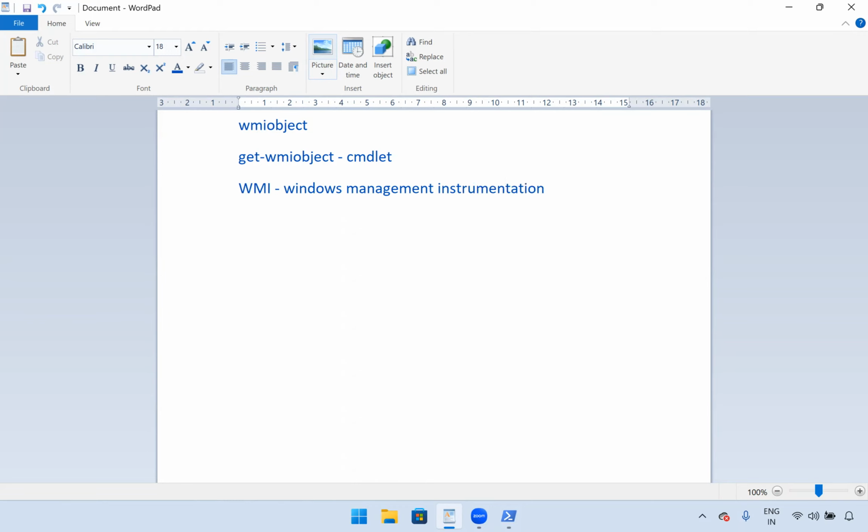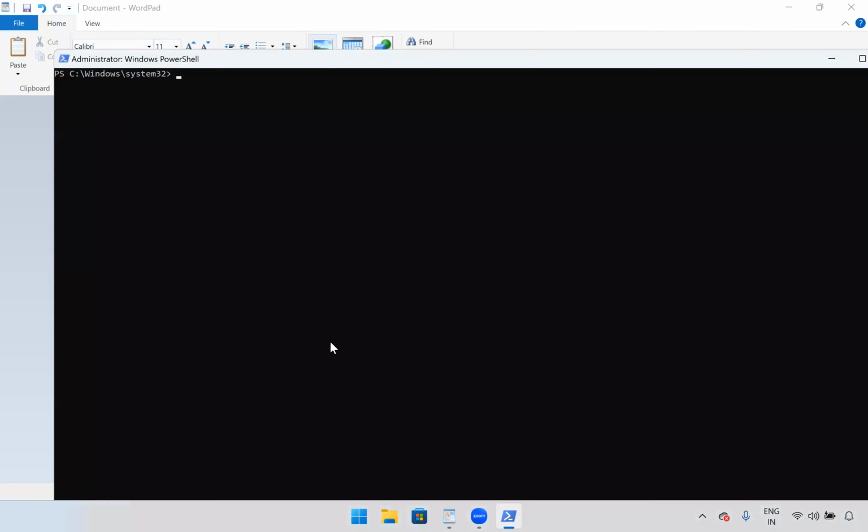Not sure you noticed or not, in Windows we have one service called WMI. Okay, let me open PowerShell. Get-Service, I'll take the display name, and type in Windows Management.